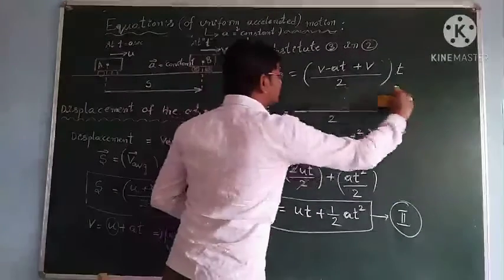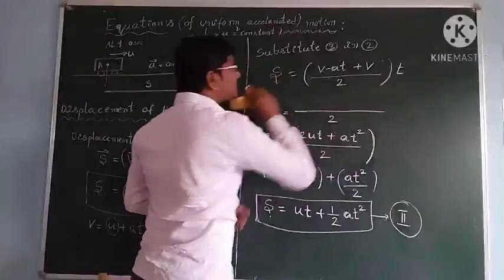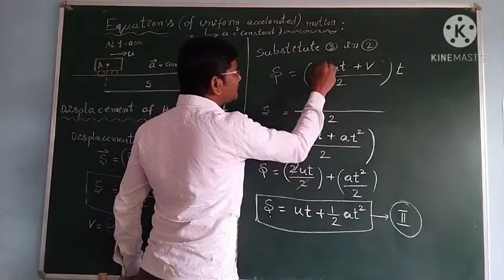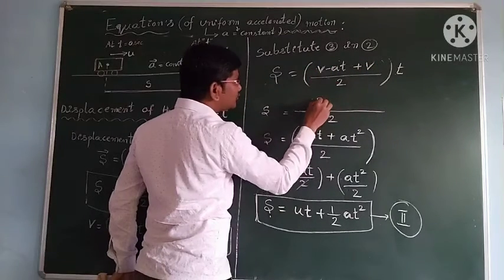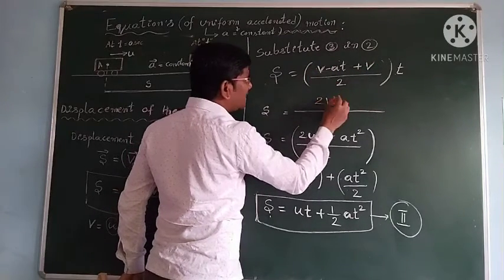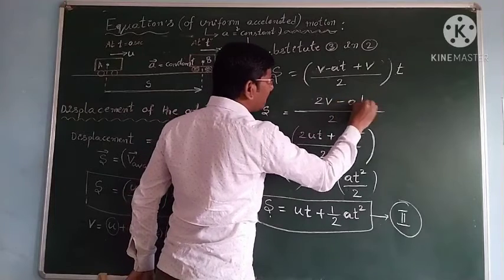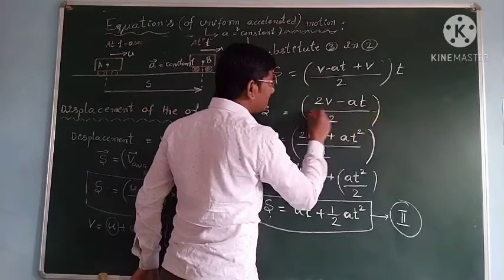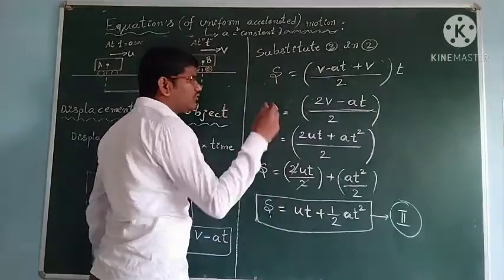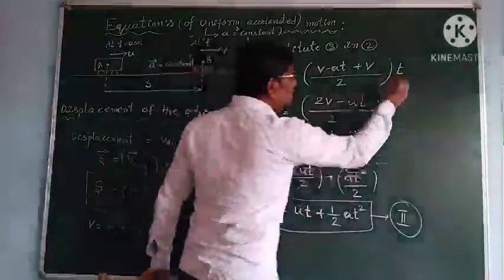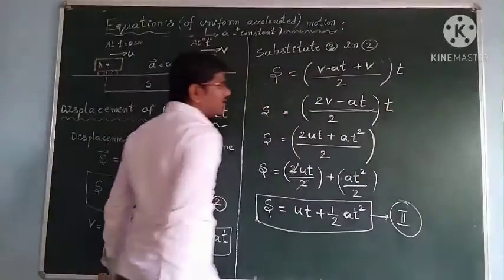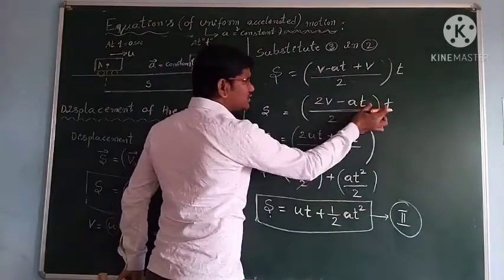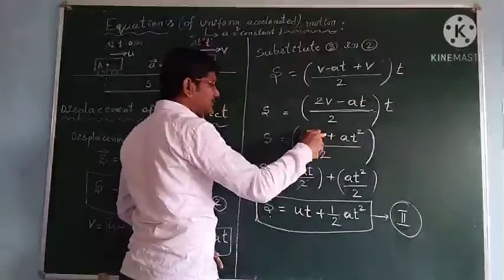Then v plus v, we have 2v minus at, so (2v minus at) into t.